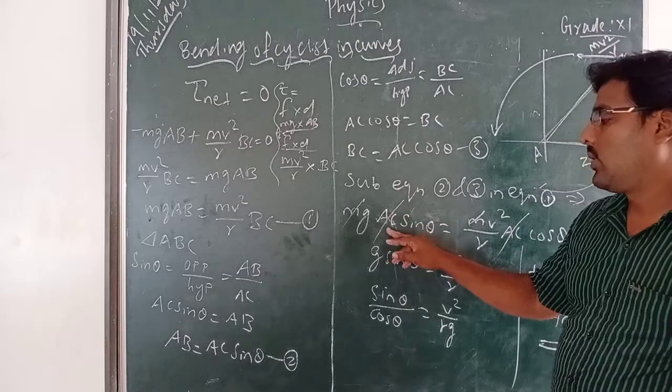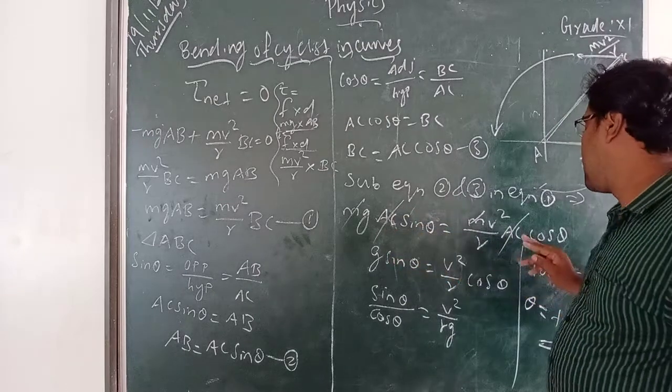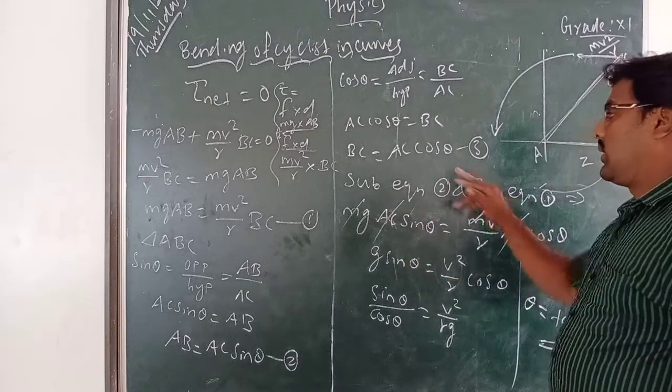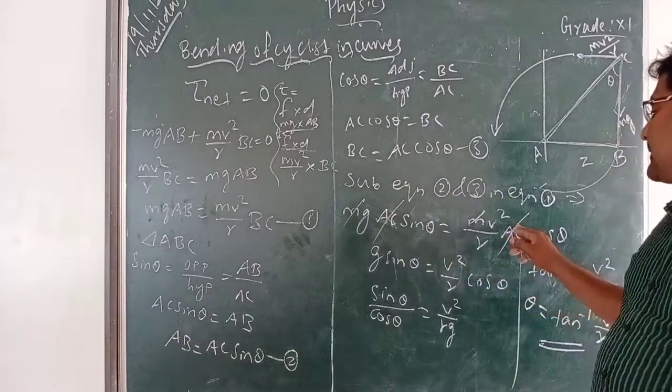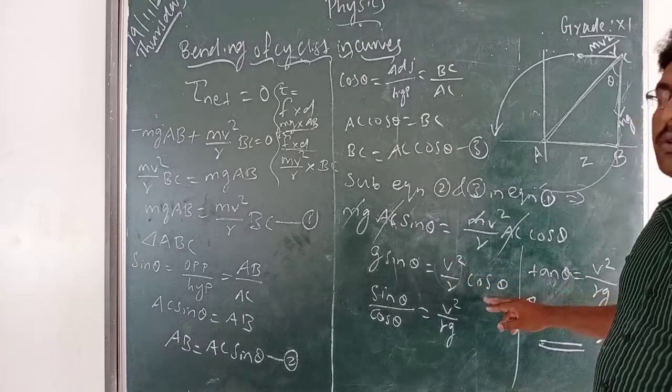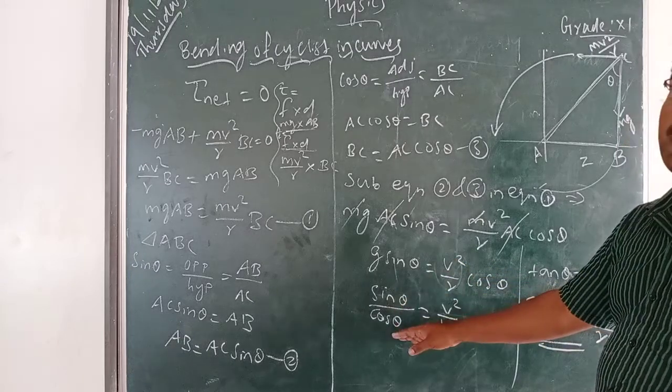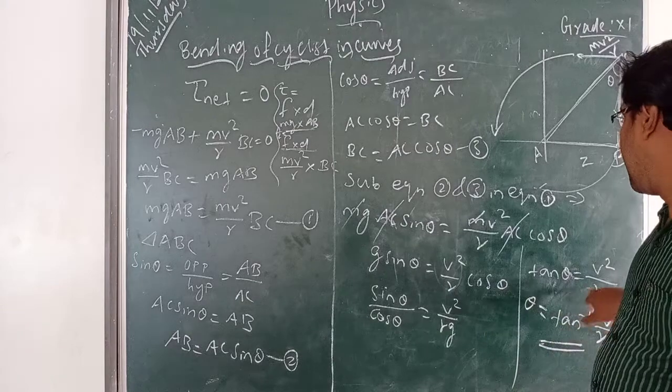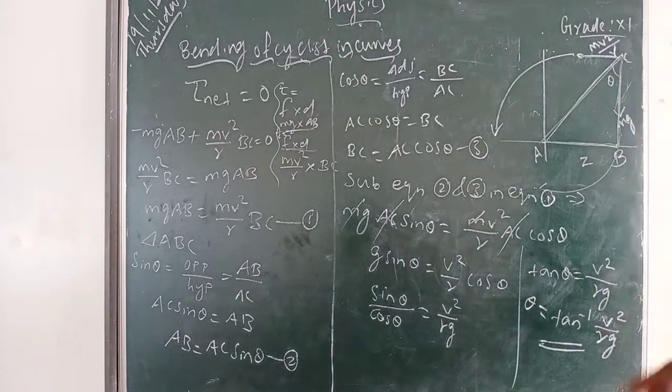So instead of AB, AC sin theta, instead of BC, AC cos theta. So AC cancels, remaining g sin theta equal to v square by r cos theta. Sin theta by cos theta is tan theta. So tan theta equal to v square by rg.